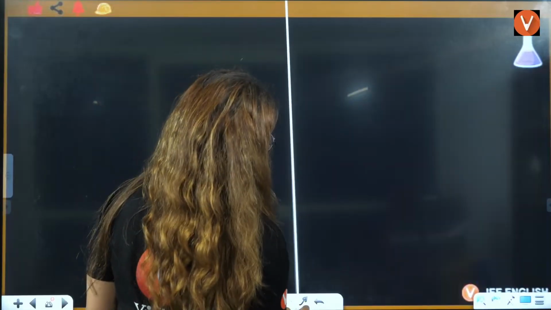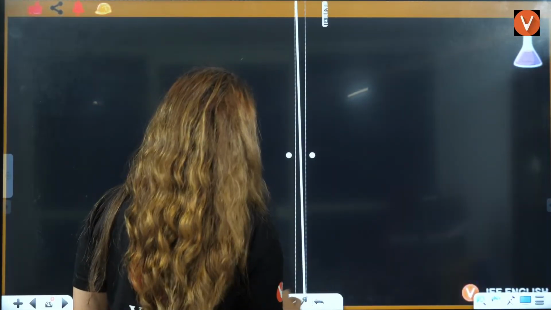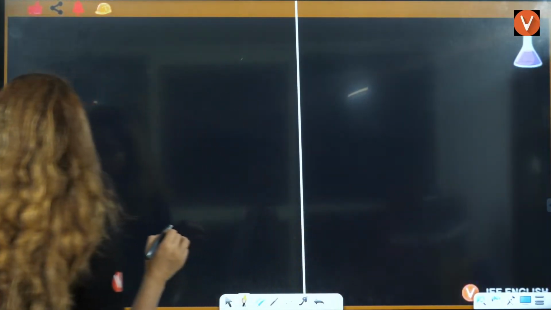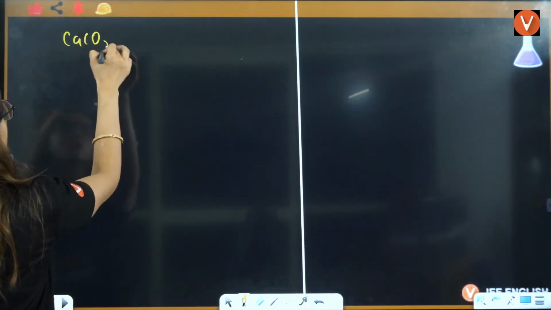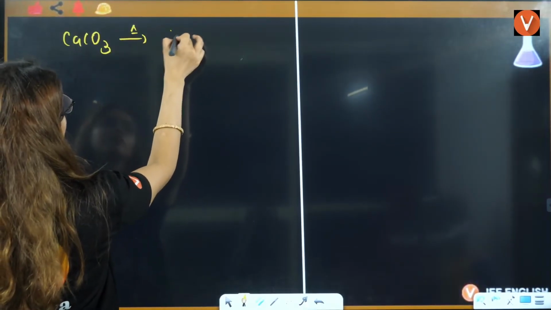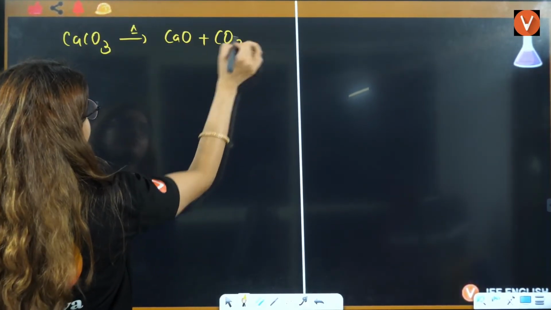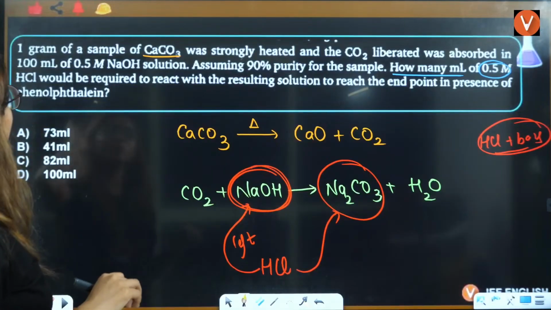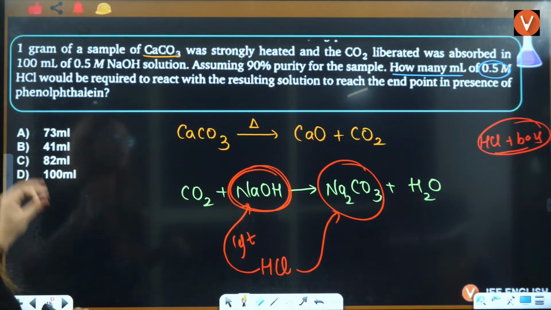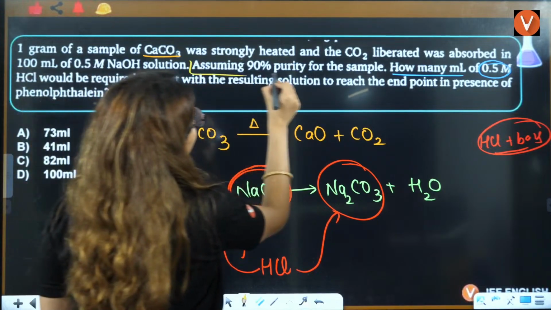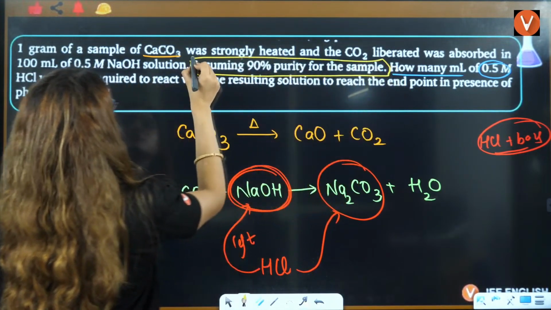First thing is the first reaction. Firstly, let's talk about CaCO3. This on heating will give you CaO plus CO2. We know that 1 gram of sample of this was reacted, and they are telling you to assume 90% purity of the sample.